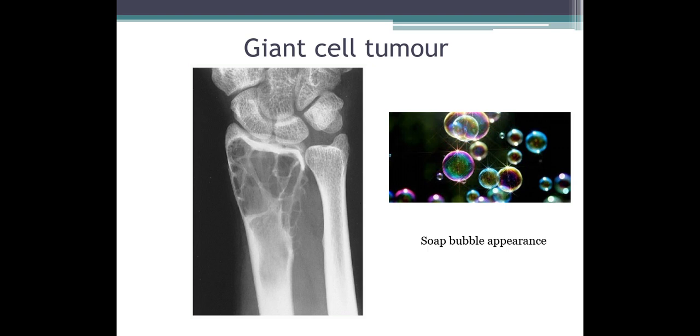Coming to first image, AP X-ray of the wrist joint and proximal forearm showing lytic expansile lesion of the radius, which is subarticular in location, and multiple prominent trabeculae. Rest of the trabeculae are destroyed and remaining trabeculae will become thick and prominent. This appearance of multiple loculations with thickened trabeculae will lead to soap bubble appearance. So giant cell tumor, epiphyseal tumor, soap bubble appearance and subarticular location. These giant cell tumors are most common in radius, and those which present in radial epiphysis are more prone for malignancy.